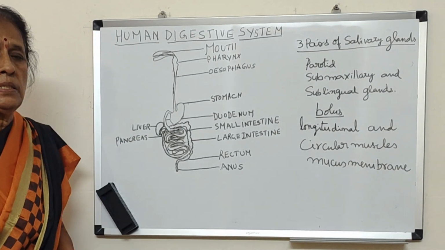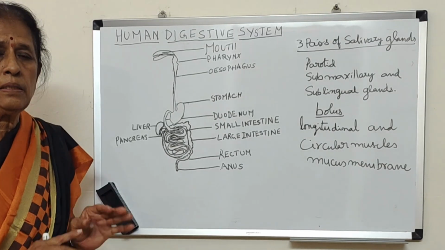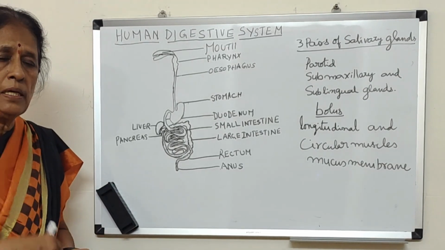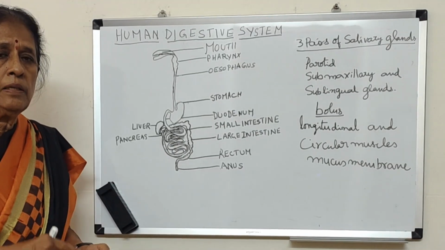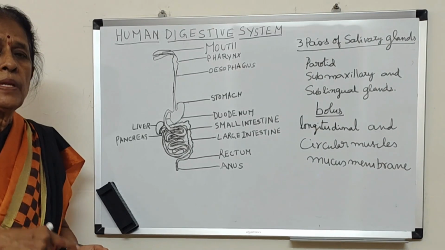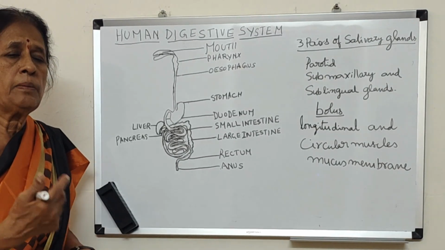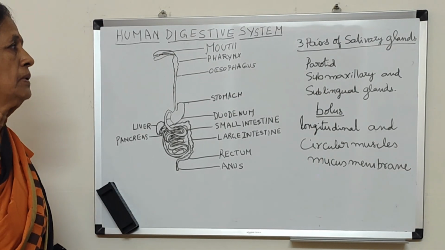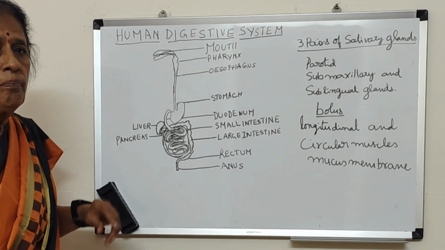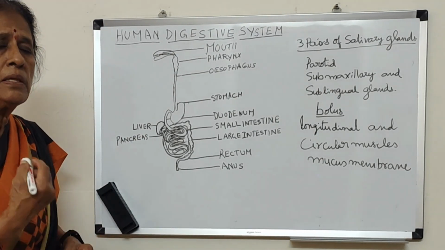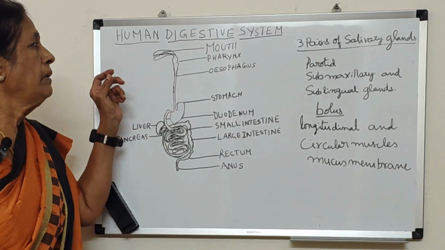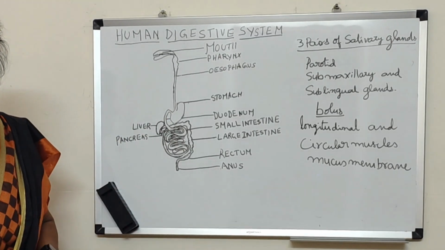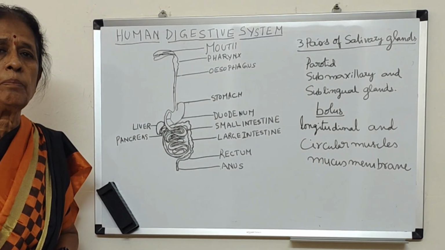So what is digestion? Digestion includes mainly 3 steps. Ingestion, taking in of food; digestion, the food material will get digested; and ejection, that means sending out of the undigested food material. 3 steps. And in the same way, what is ingestion? Means taking in of food. And next thing, what is digestion? So digestion is the process.